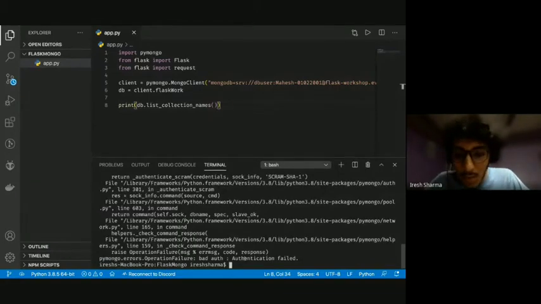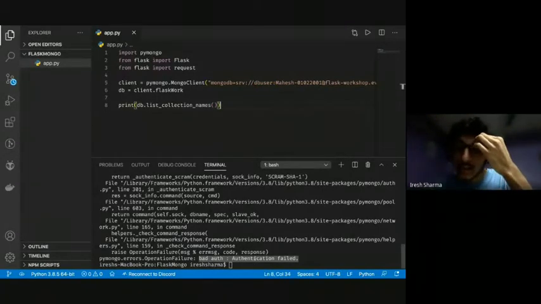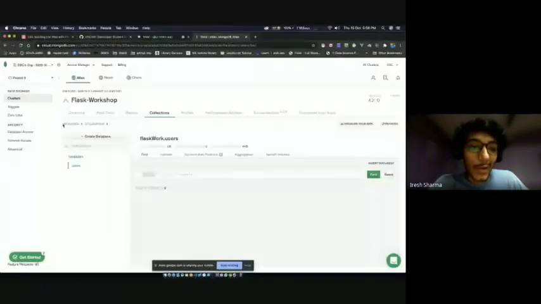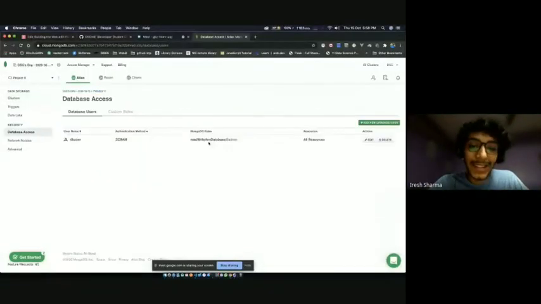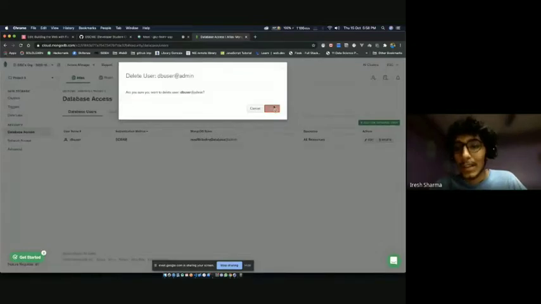Okay, we had an error which says bad auth authentication failed. So if you get this error, that means you have used a wrong username or a wrong password. Okay, because it says authentication failed. So I actually honestly forgot what my database password is. So I'm gonna delete this user. I'm gonna create a new one.